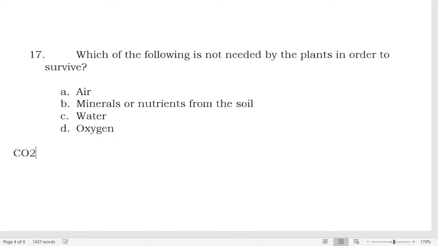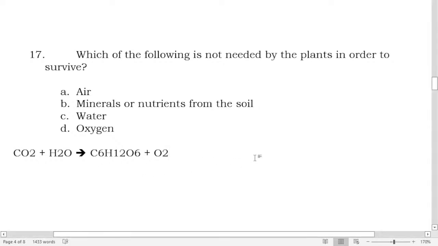Carbon dioxide plus H2O yields. Sorry, I can't write the subscripts, so I'll just put the equation like this. So this is the chemical equation for photosynthesis. There are lots of explanations here.